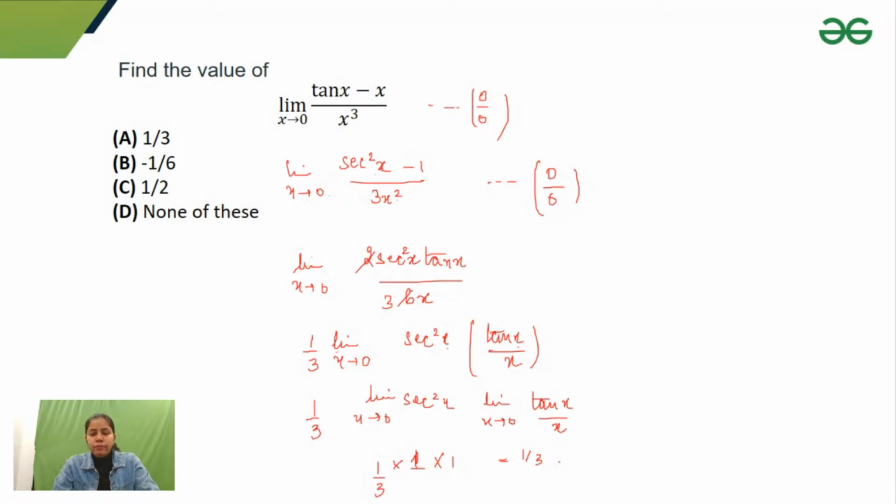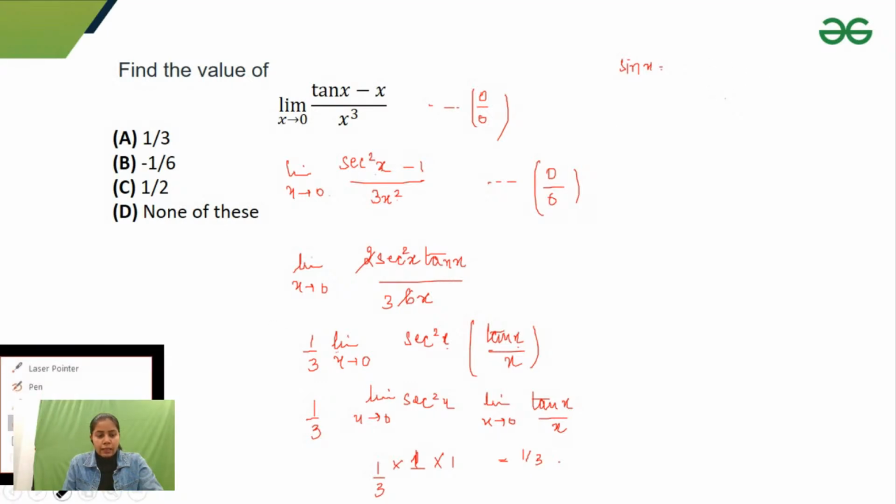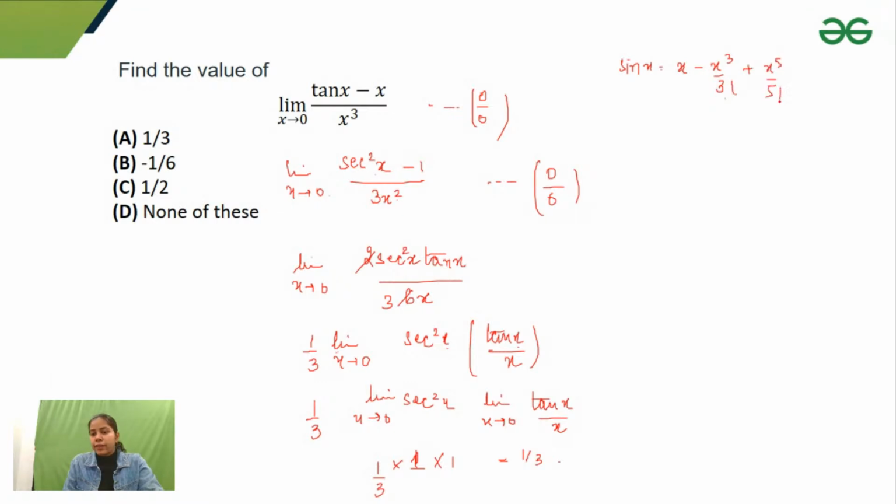Yeah, like we have some expansions here. The sin x expansion is x minus x cube by 3 factorial plus x to the power 5 by 5 factorial.